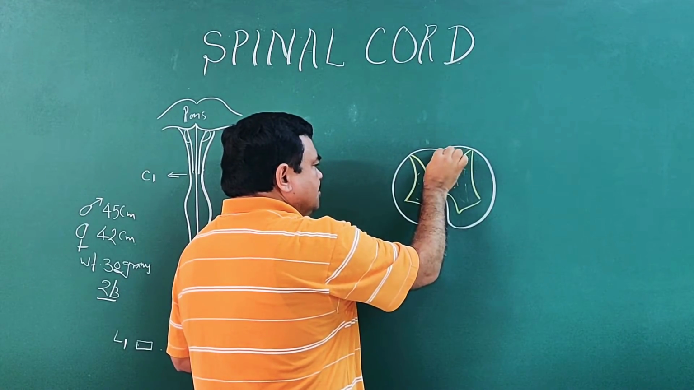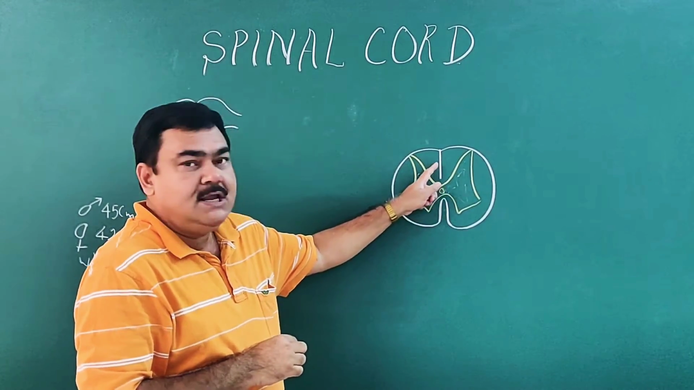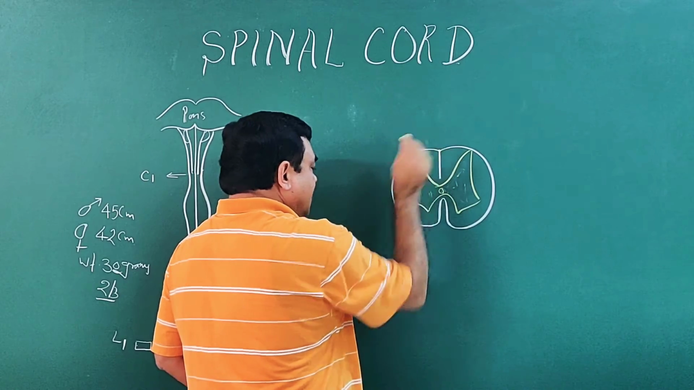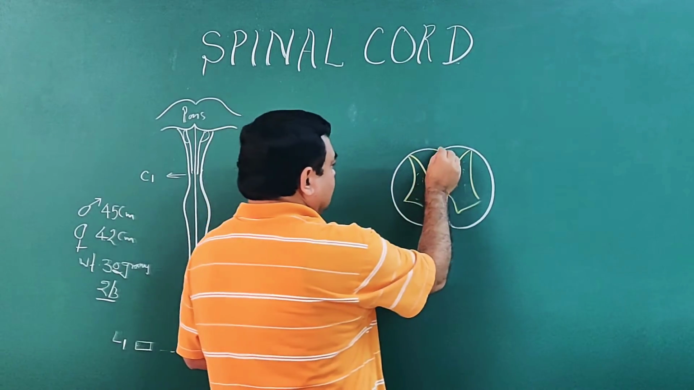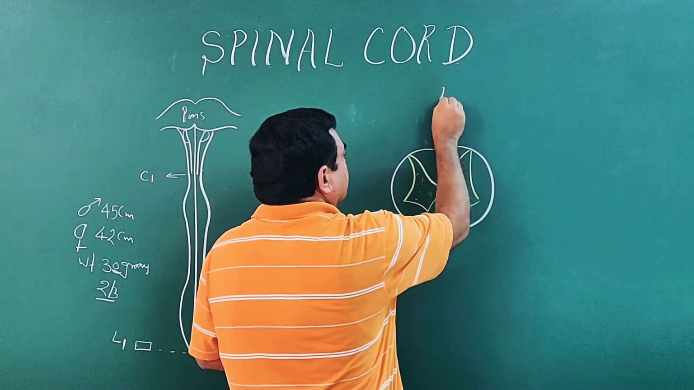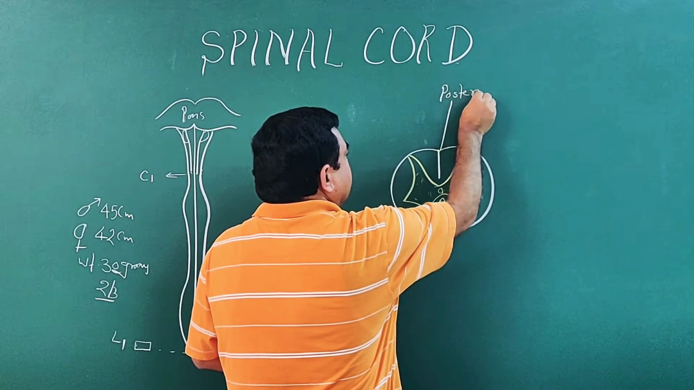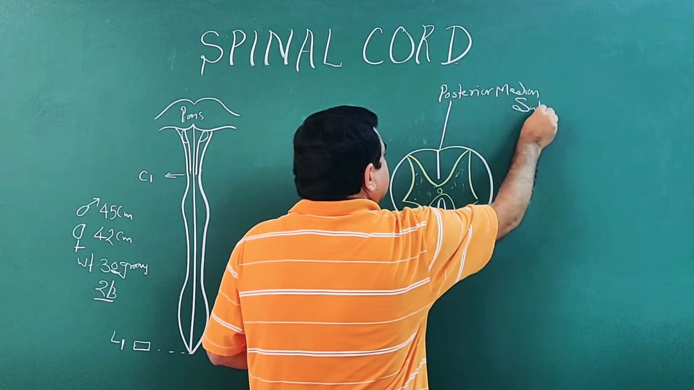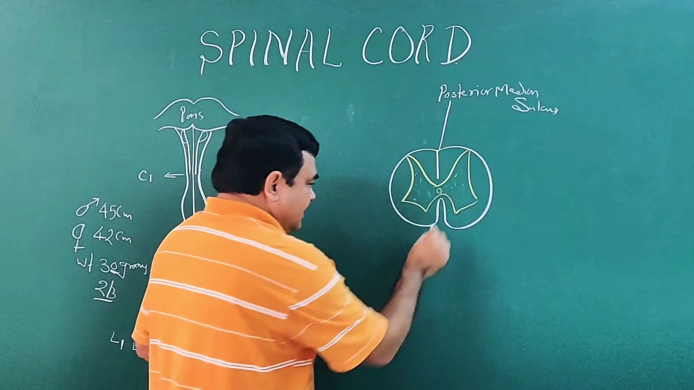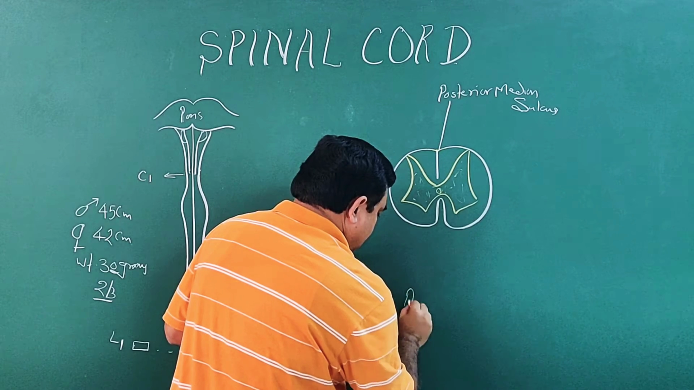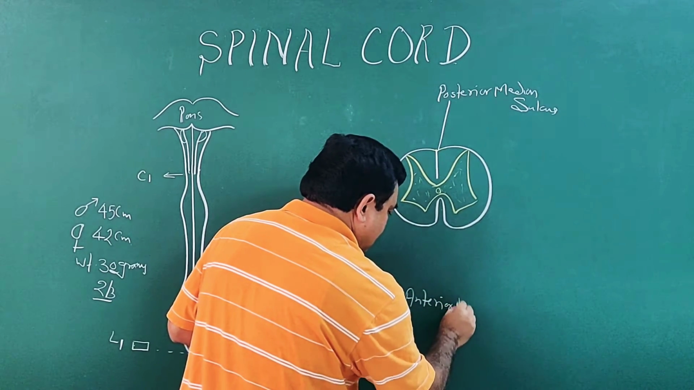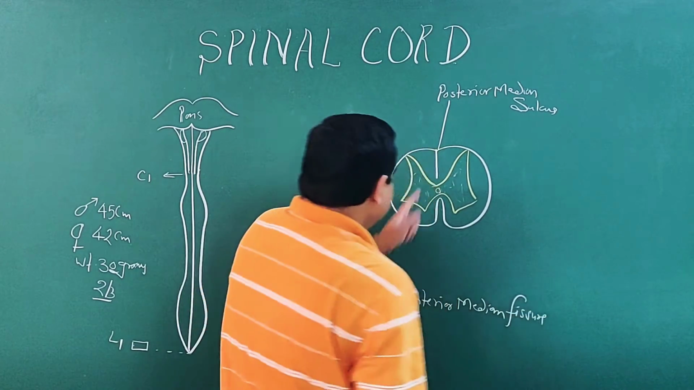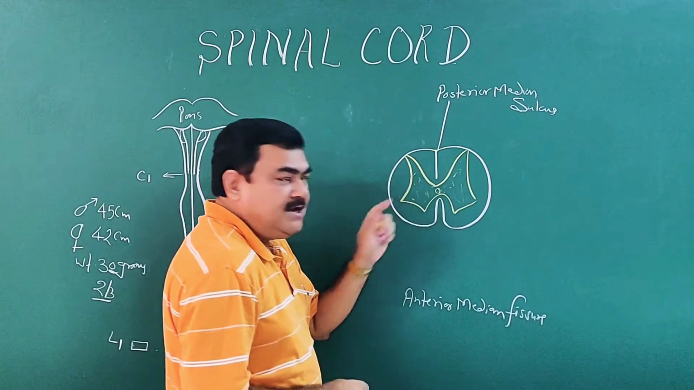Here is the posterior median sulcus. This is the posterior median sulcus, and anteriorly this is the anterior median fissure. So here is the sulcus and this is the fissure on the anterior side.